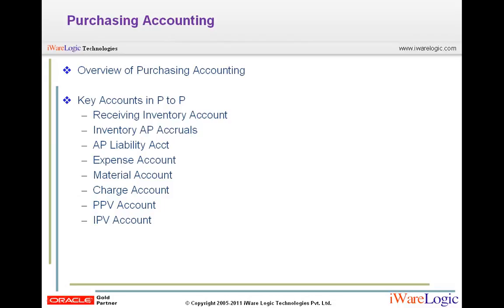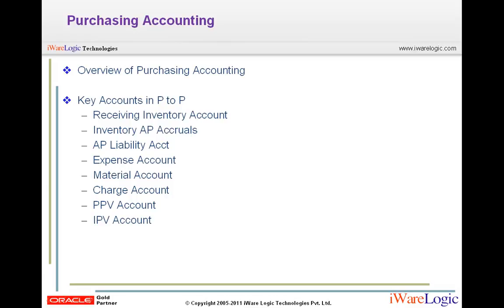Here are some key accounts in the procure to pay life cycle that have an impact in the accounting. So these different accounts are the receiving inventory account, inventory AP accruals, that is account payable accruals, AP liability account, expense account, material account, the charge account, PPV account, that is purchase price variance account, and finally the invoice price variance account, that is IPV account.